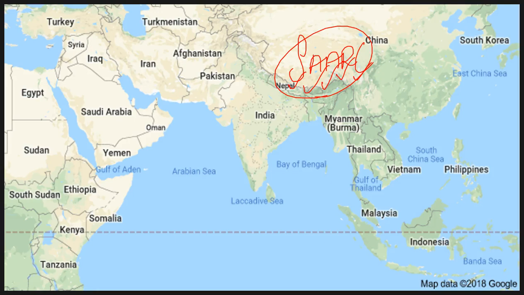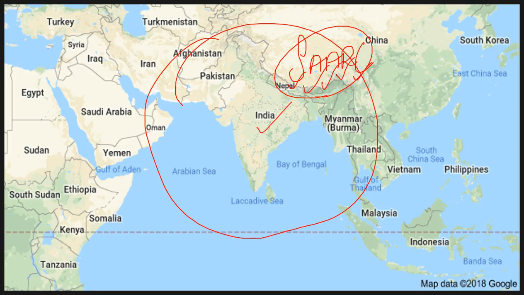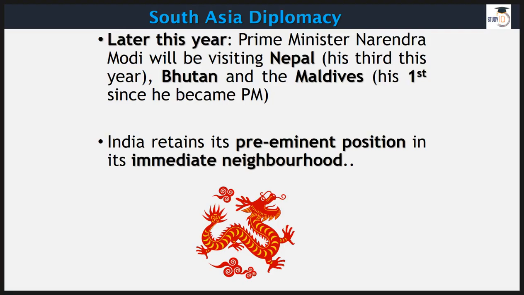Now, dear friends, this region is important for our country because you know that we have this foreign policy called Neighborhood First, and if we are not doing very well with our neighbors, then you can say that our foreign policy is not up to the mark. Simple as that. By the end of this year, our Prime Minister Narendra Modi is going to visit Nepal. This is going to be his 3rd trip to Nepal in 1 year. He's also going to visit Bhutan, and for the very first time, he is going to visit Maldives as Prime Minister of our country.